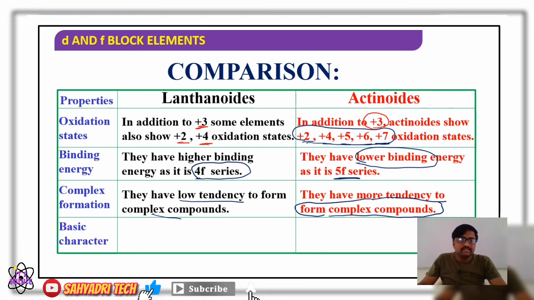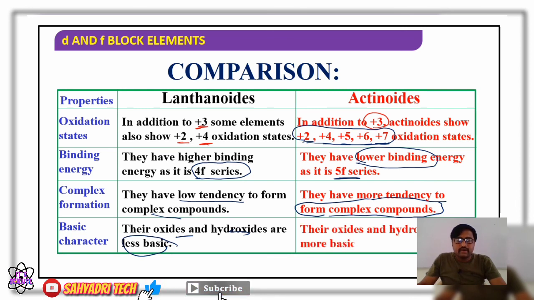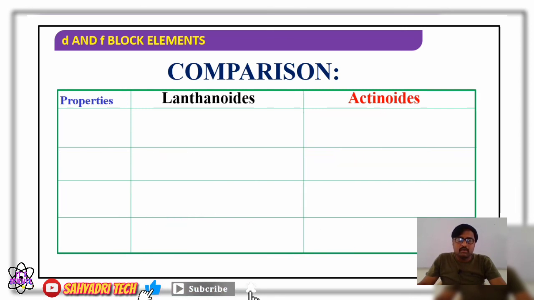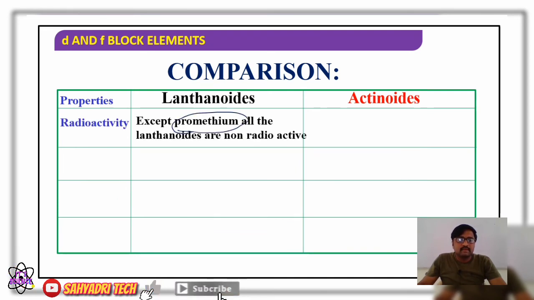The next one, basic character. Lanthanide oxides and hydroxides are less basic, while actinide oxides and hydroxides are more basic. Next one, radioactivity. Except promethium, all lanthanides are non-radioactive in nature.